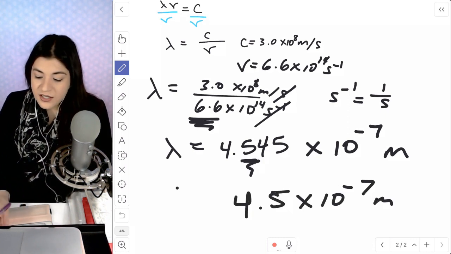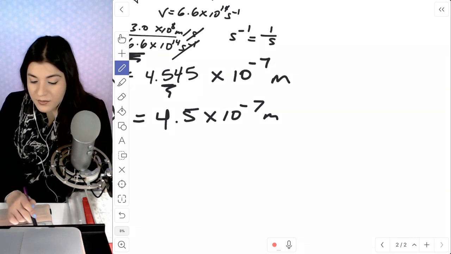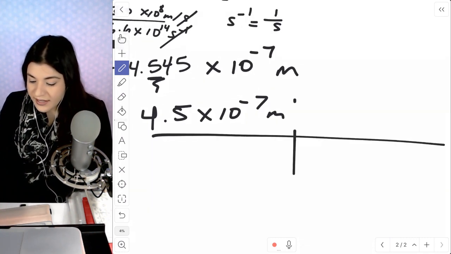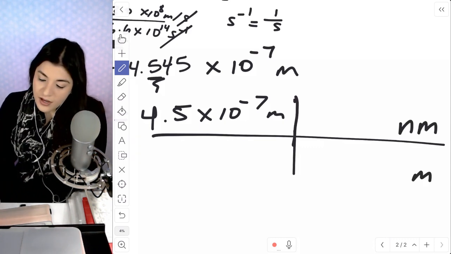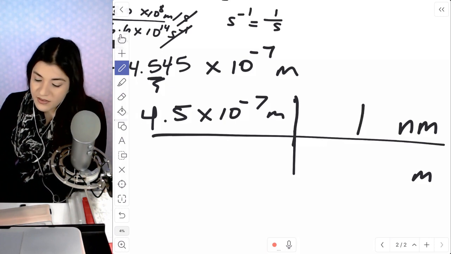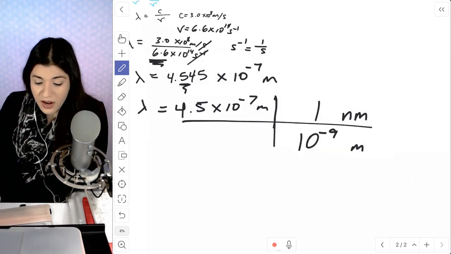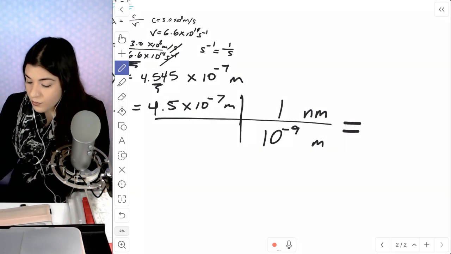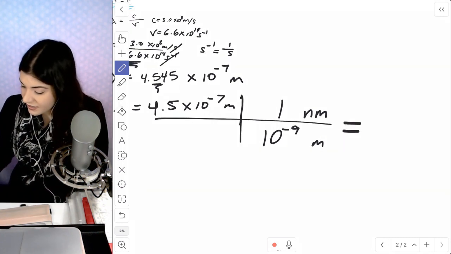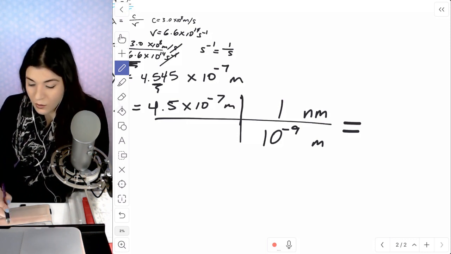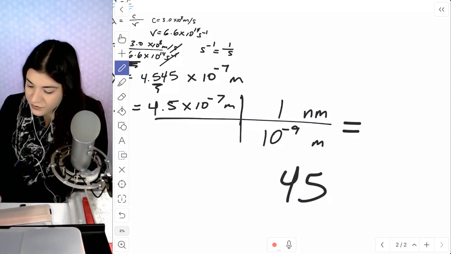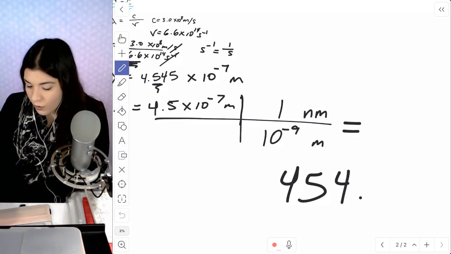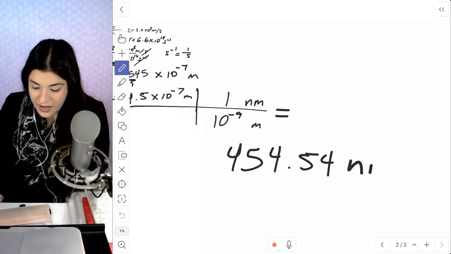Finally, last step is to convert this to nanometers. So I'm going to put the meters on the bottom so they can cancel, and the nanometers on top since that's what we're looking for. For every 1 nanometer, there's 10 to the negative 9th meters. And from there, I just have to solve. So once we divide by 10 to the negative 9th, here we go, we'll get 454.54 nanometers. And that's essentially it.